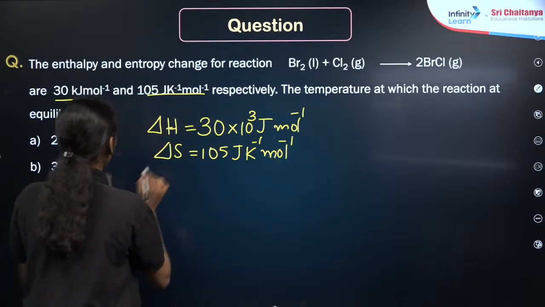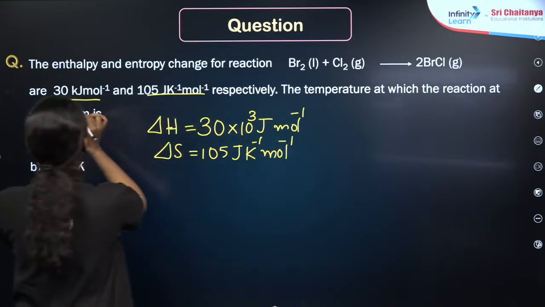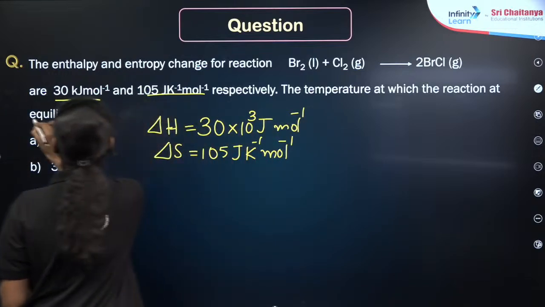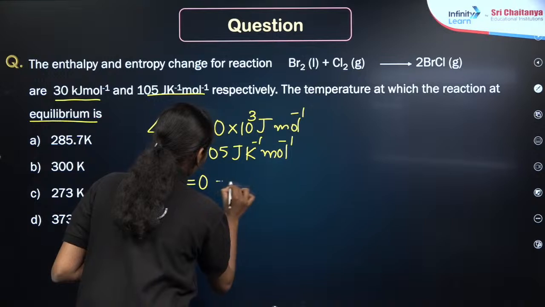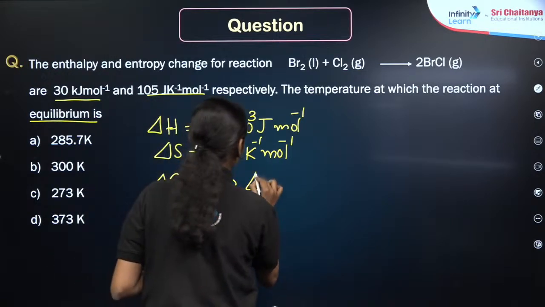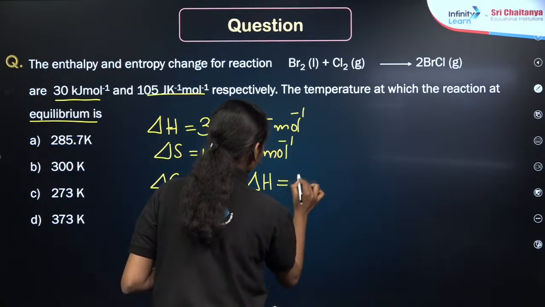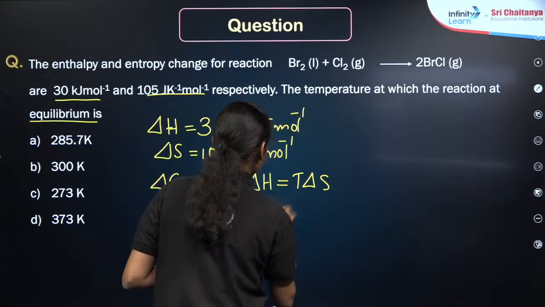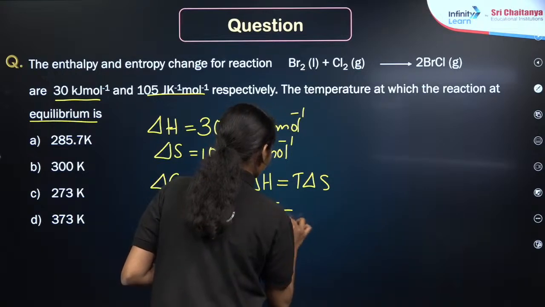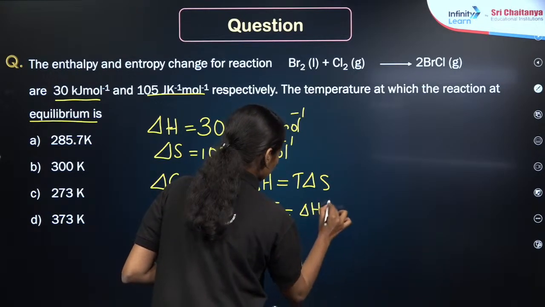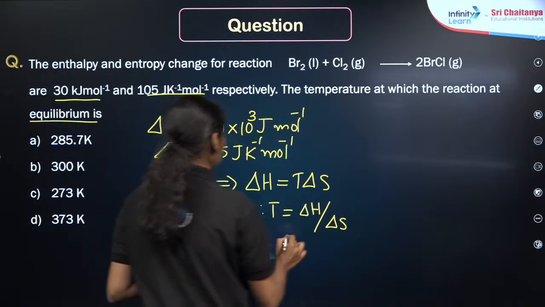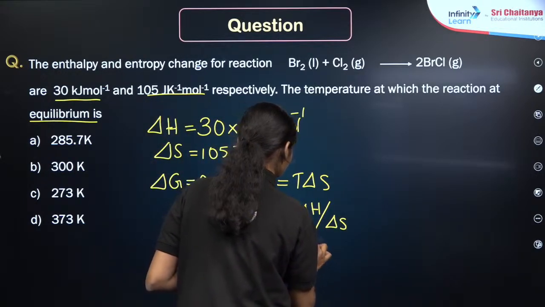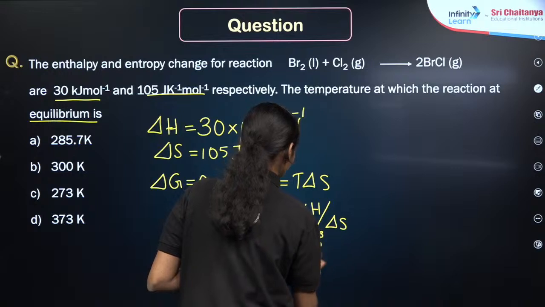Then the condition is given that at equilibrium, which means that delta G is equal to 0. Therefore, our Gibbs equation will become delta H is equal to T delta S, or you can get temperature is equal to delta H by delta S, right? Delta H by delta S. What will be the answer?